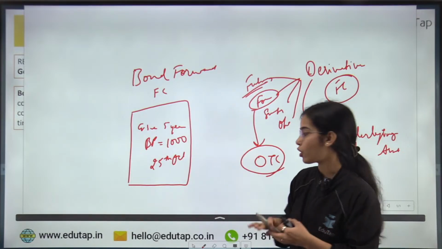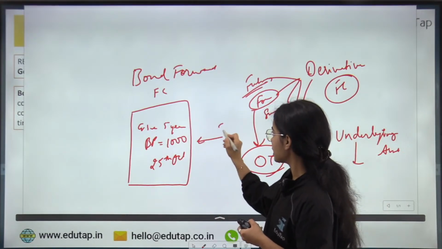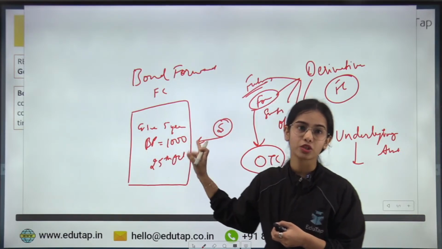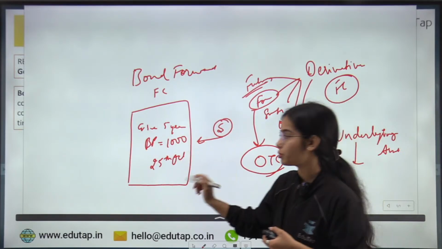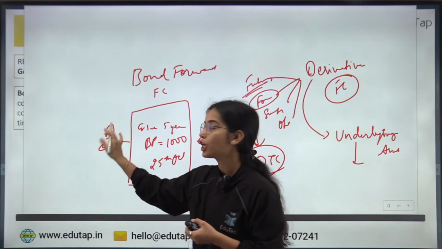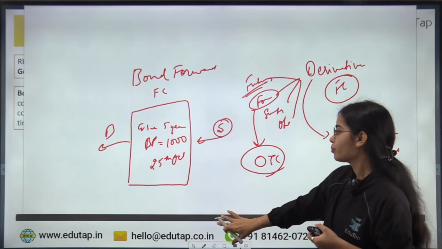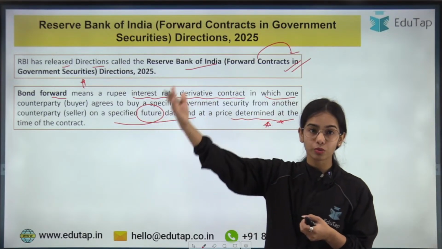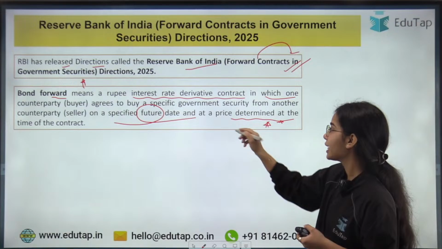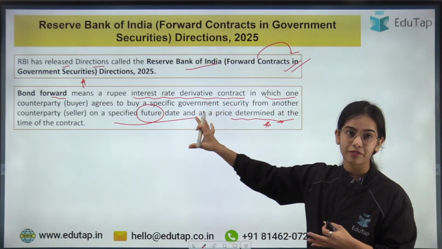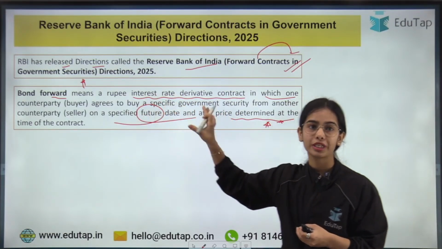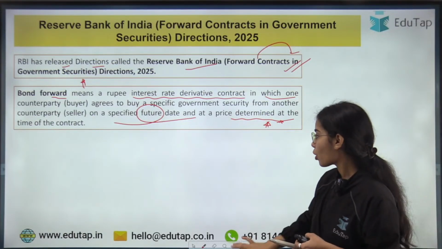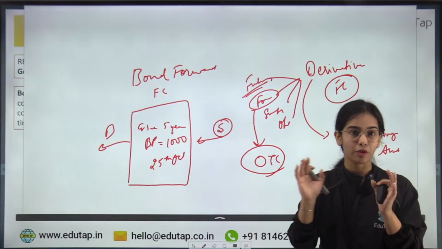So this is the bond forward where there is the seller that has agreed to sell the government security at the bond price of 1,000 rupees on 25th October, and there is a buyer that has agreed to buy this government security on the specified date. So there is a specified future date, 25th October 2025. That is just the example that we have taken, but there is a specified future date and a price determined at the time of the contract. So the bond price has been determined at the time of the contract.